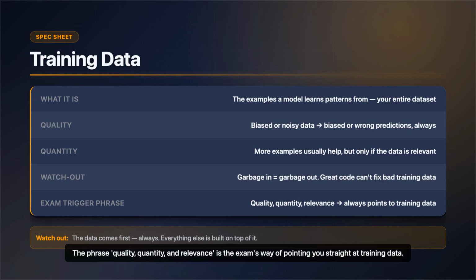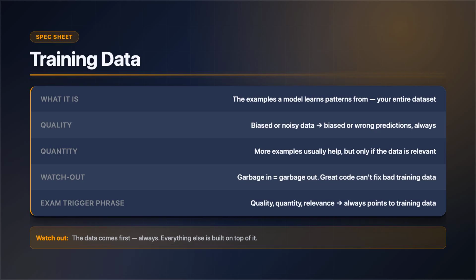The phrase quality, quantity, and relevance is the exam's way of pointing you straight at training data. Cloud infrastructure, programming language, hyperparameters, those all matter later, but the data comes first. The question is testing whether you know training data is the foundation.